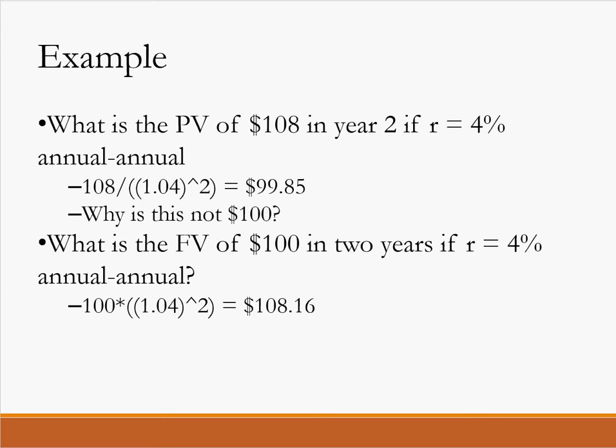And it has to do with interest on interest, right? Because I'm receiving interest on interest, I can start at smaller than 100 and get there. So working backwards, if I have $100, that would turn to $108.16 for similar reasons, right? Interest on interest.